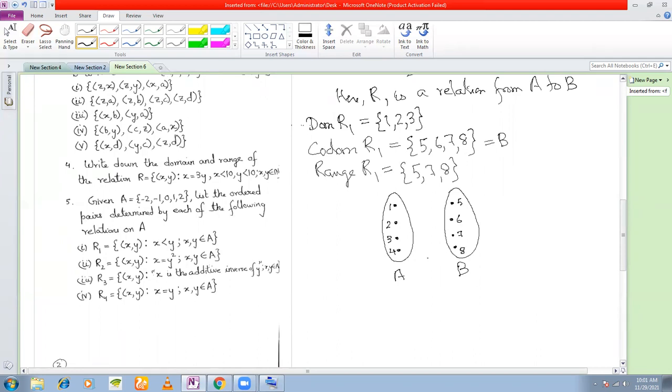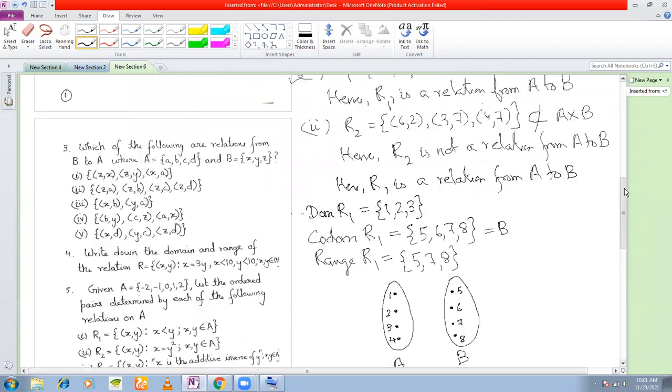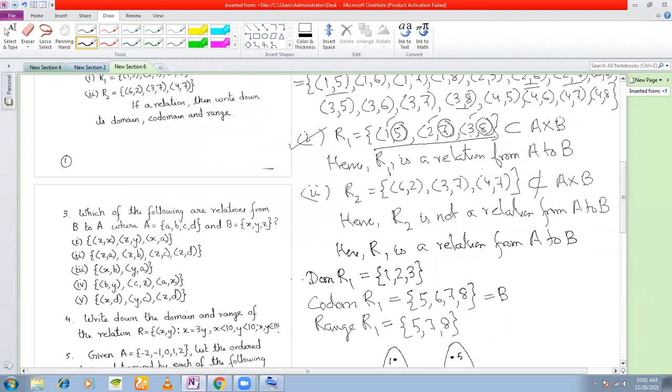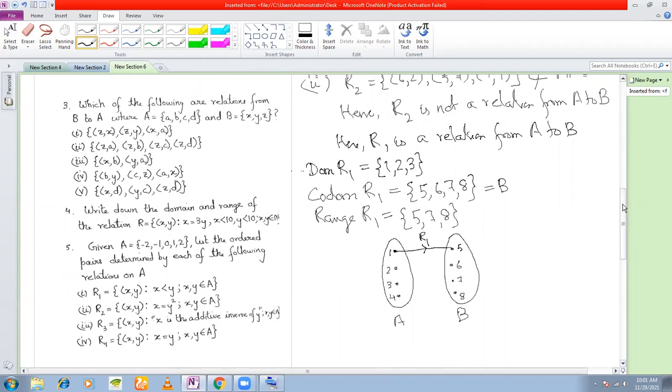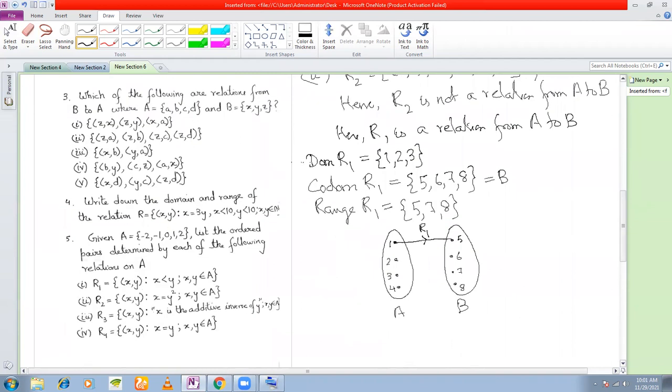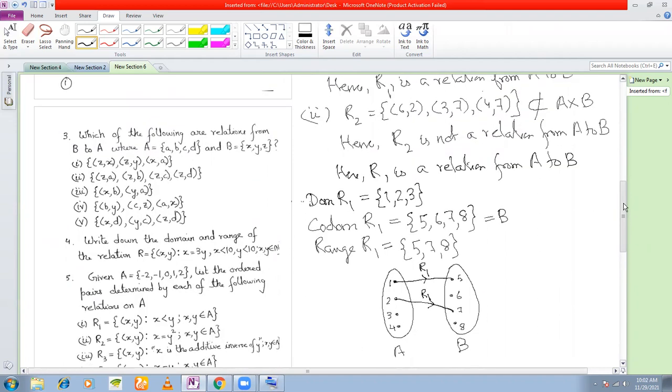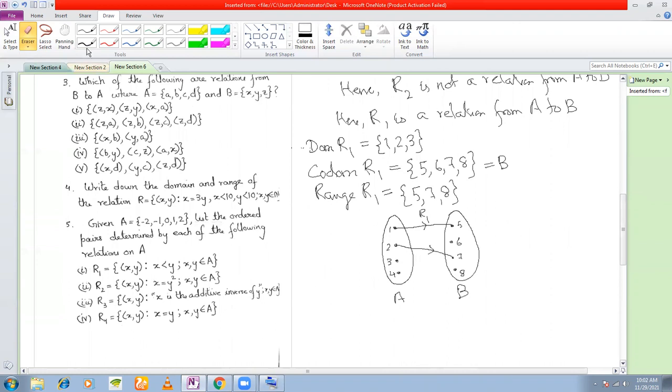Okay, these 4 elements. Now, look at the relation R1. What are the elements here? 1, 5. So 1 can be mapped to 5 by the relation R1. Next, 2, 7. 2 can be mapped to 7 by the relation R1. And you have 3, 8. 3, 8 is also mapped by R1.